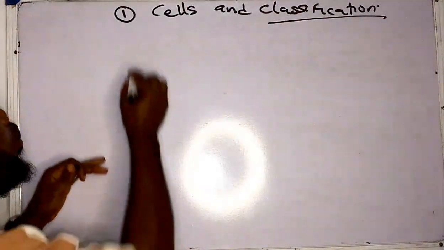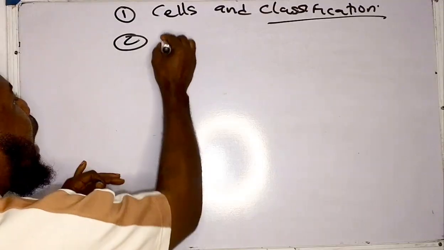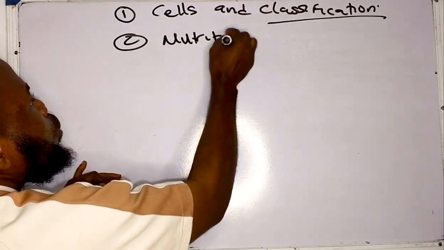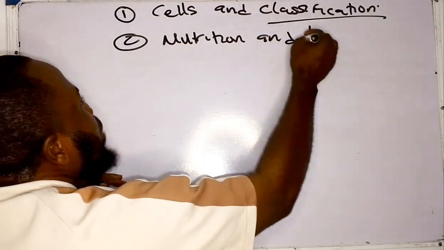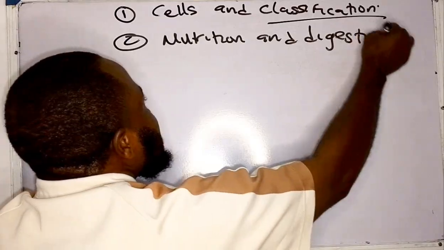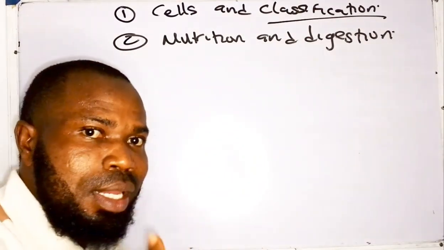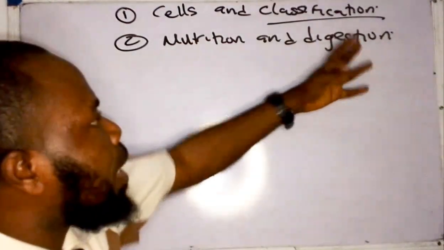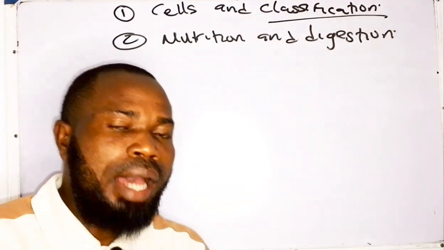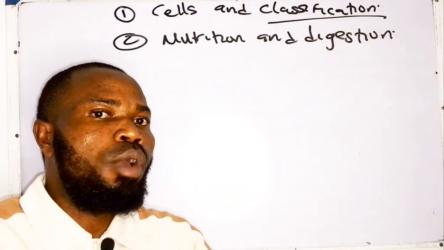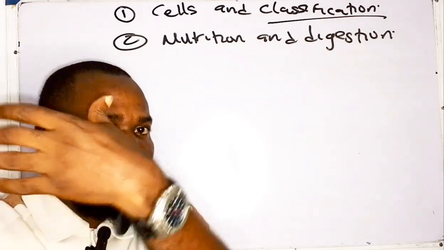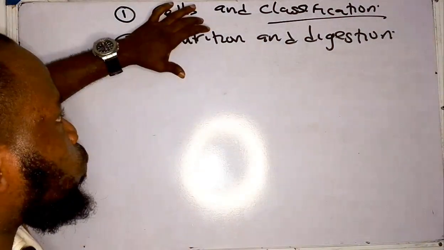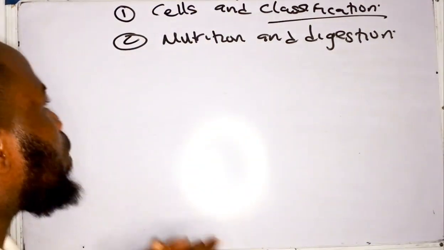Now, another aspect you need to pay attention to, number two, I like to combine them: nutrition and digestion. That means you need to look at the digestive system, not just in humans, but in other organisms. The different types of digestion, we have extracellular and intracellular digestion. Which organisms undergo extracellular? Which organisms undergo intracellular? Likewise, modes of nutrition.